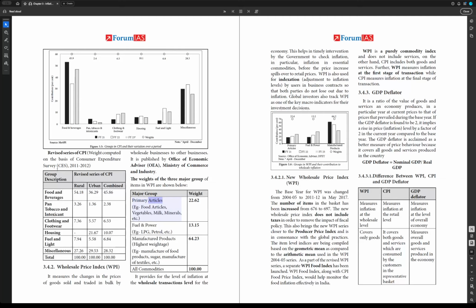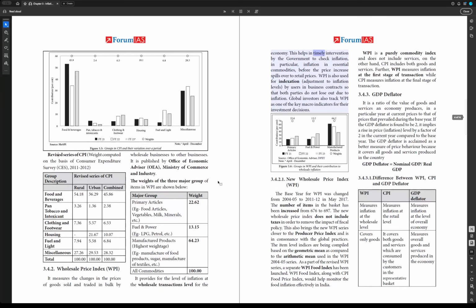Major group weight: primary articles, e.g. food articles, vegetables, milk, minerals, etc., 22.62; fuel and power, e.g. LPG, petrol, etc., 13.15; manufactured products, highest weightage, e.g. manufacture of food products, sugar, manufacture of textiles, etc., 64.23; all commodities, 100.00.